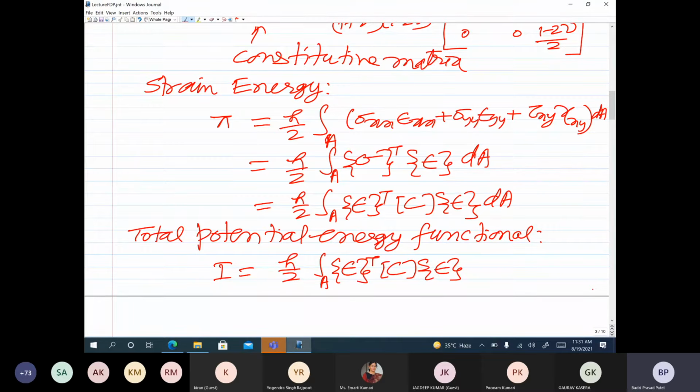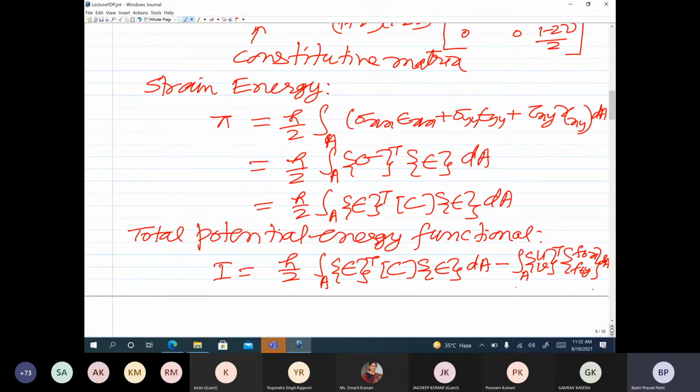C into epsilon dA, and then the potential of, let us say we have forces distributed over the entire volume along x and y direction. So the potential of those forces would be minus, again integration over area, u and v transpose into the body forces, which I am denoting as fbx, fby, and then dA.